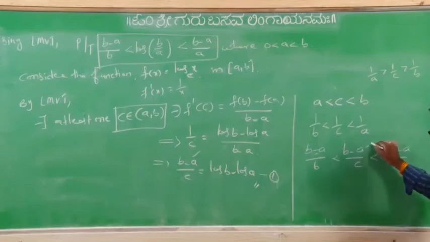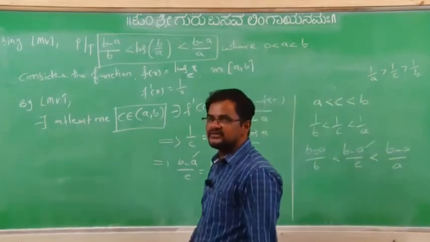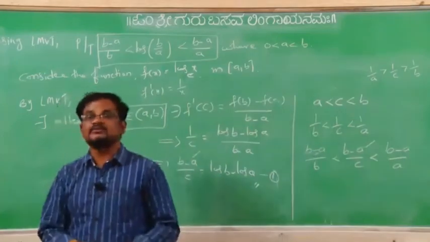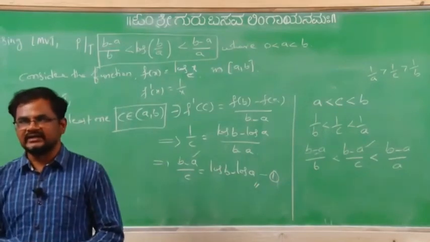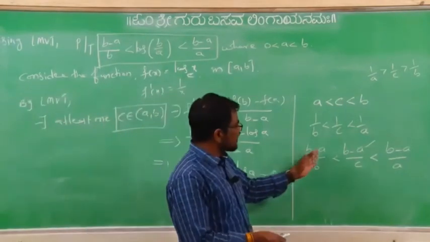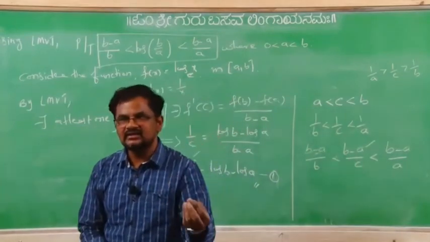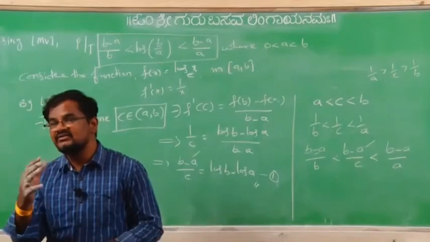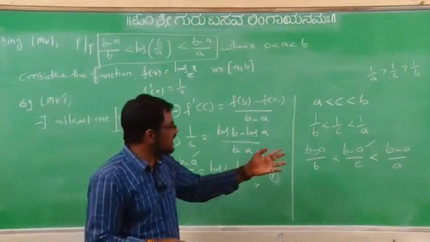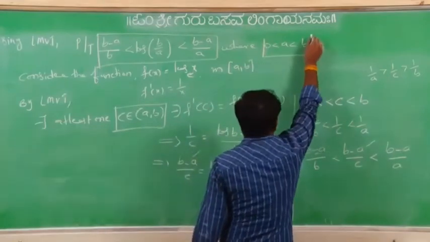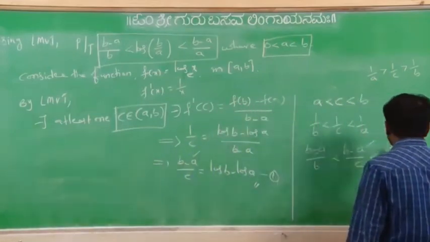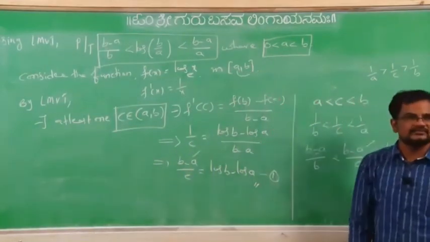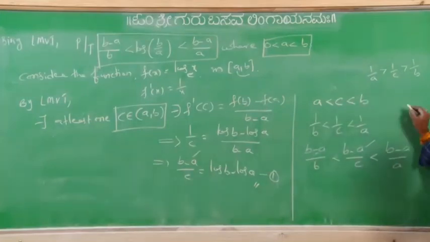But while multiplying by this type of value, we have to observe whether that value is positive or not, because if we multiply by a positive value, it will not affect the inequality. That's why we have to check. But if you multiply or divide by some negative value, the inequality will definitely change. That one also we have to observe. So here a and b both are positive values, and between these two which is the greatest value? The b value, or not?